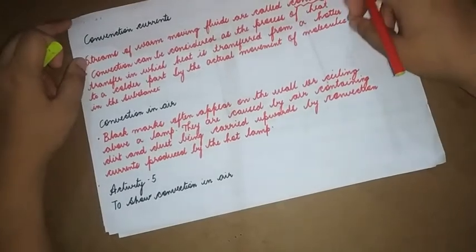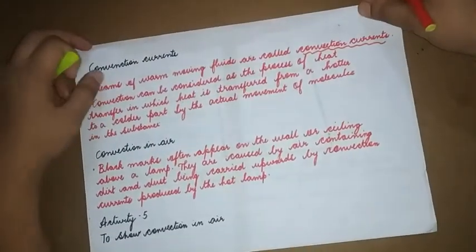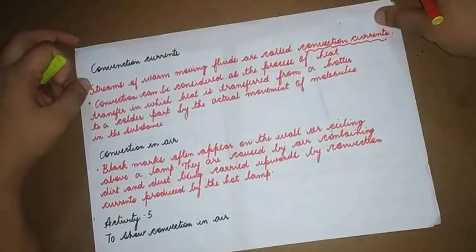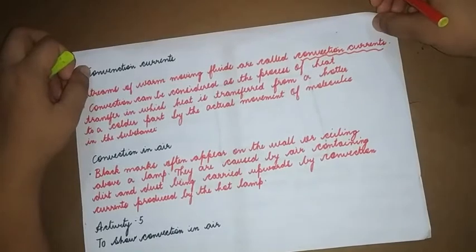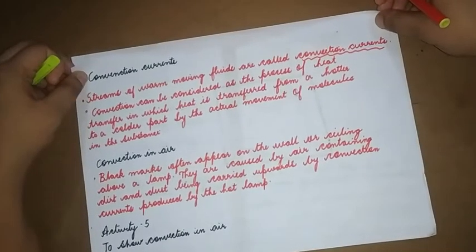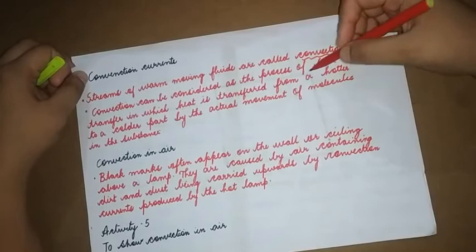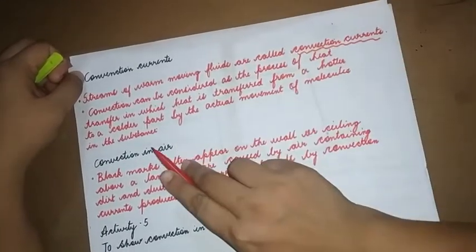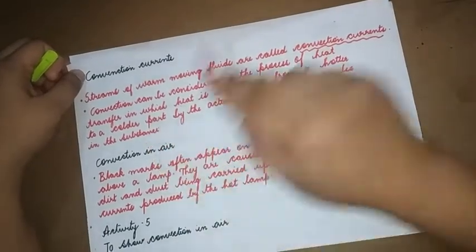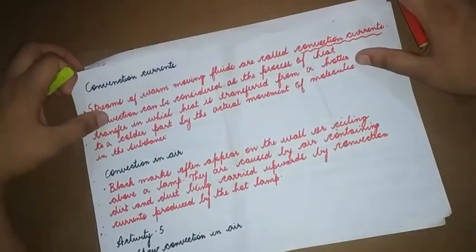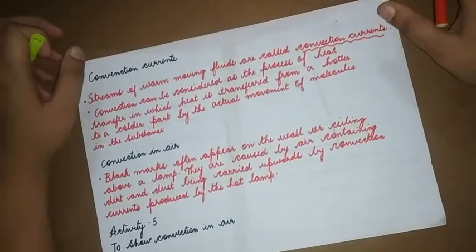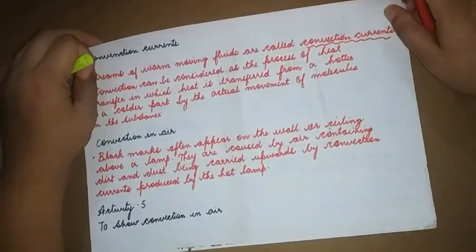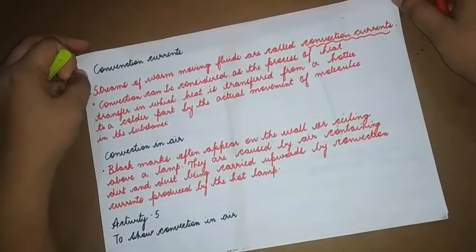Before that, we will study convection currents. Streams of warm moving fluids are called convection currents. So warm moving fluids are nothing but convection currents. Convection can be considered a process of heat transfer in which heat is transferred from a hotter to a colder part by the actual movement of molecules in the substance. Here, since it is happening in a fluid, the heat transfer takes place by the actual movement of either a liquid or a gas. It is the matter that is moving.